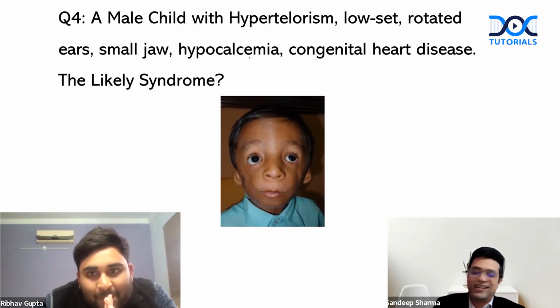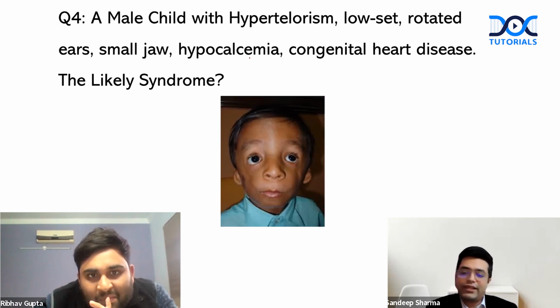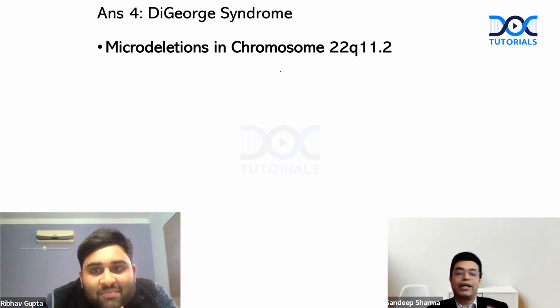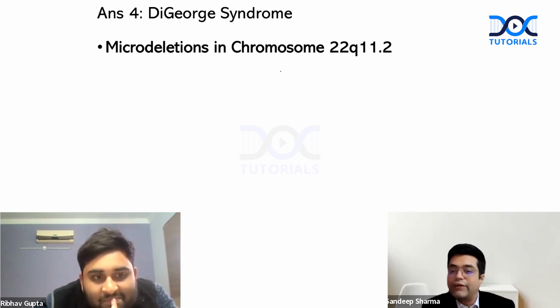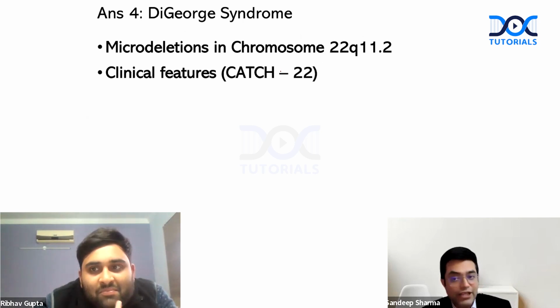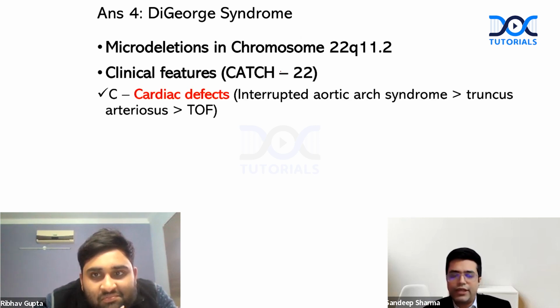Okay. The answer is correct, but you should know why it is so. Abnormal facies, congenital heart disease, hypocalcemia. Hypocalcemia is a big clue here. DiGeorge syndrome, what are the key points that you need to know? DiGeorge syndrome is caused by microdeletions in chromosome 22q11.2. Clinical features are given by the mnemonic CATCH-22. Now the term CATCH-22 is no longer used because we know that one component is not present even in 50% patients, but still it is a part of the DiGeorge spectrum.